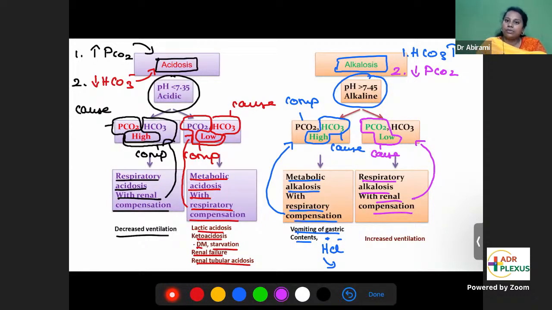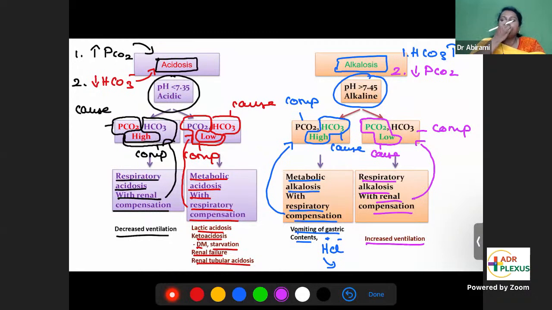Over time, as a result of compensation, you will see that bicarbonate levels are going down. So that is the compensation done. Bicarbonate levels have gone down. So that's why it's called respiratory alkalosis with renal compensation. Yes.